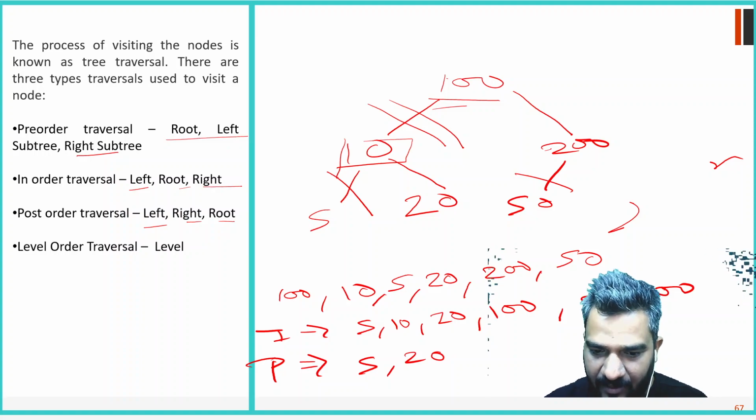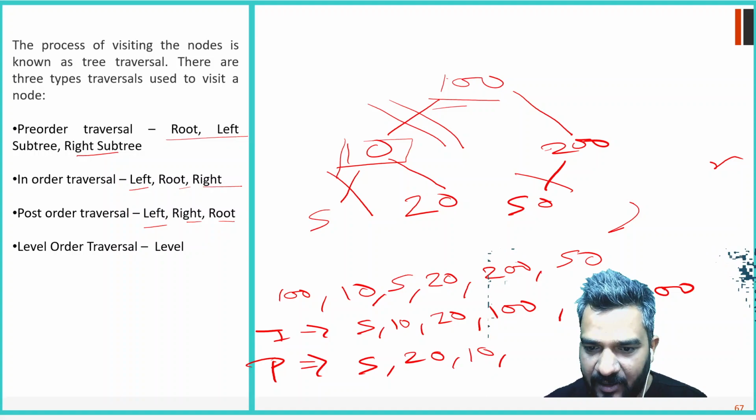Right, initially you are right. After that, 5, 20, it will be 10 because 10 is the root of 5 and 20.